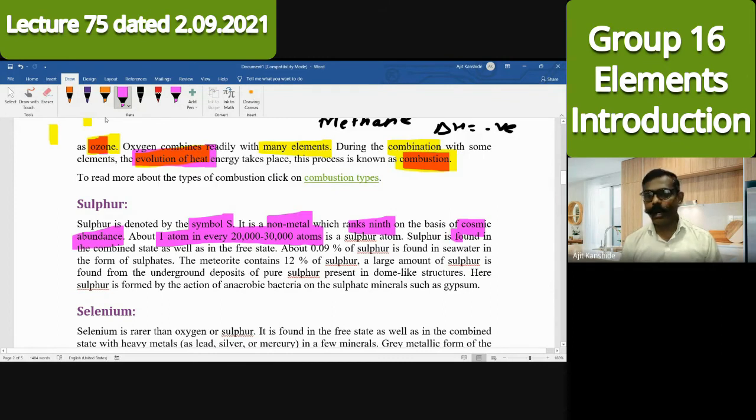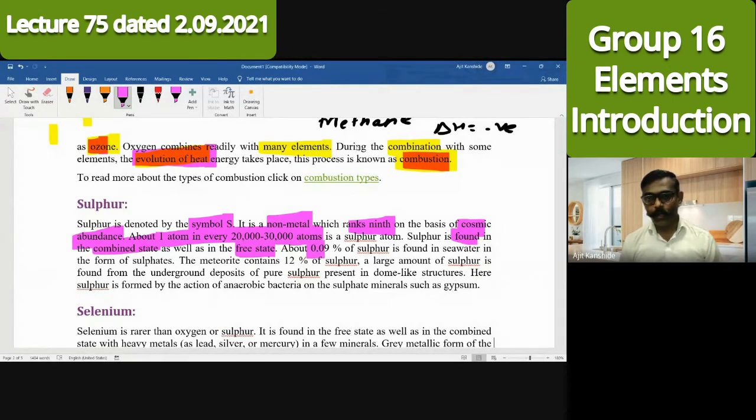And it is found in a combined state as well as in a free state. Majority, if you see the air, SO2, SO3 gases, you might know. Pratiksha, it can be in combined as well as in free state.